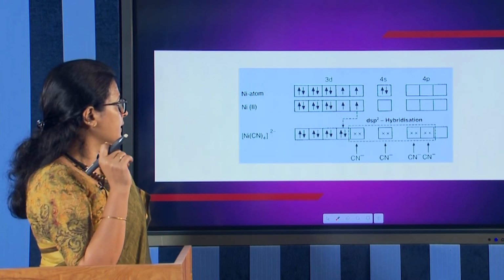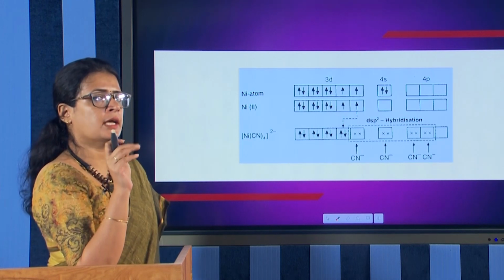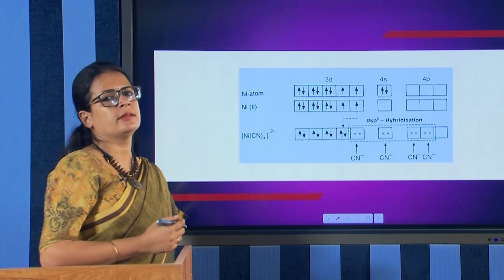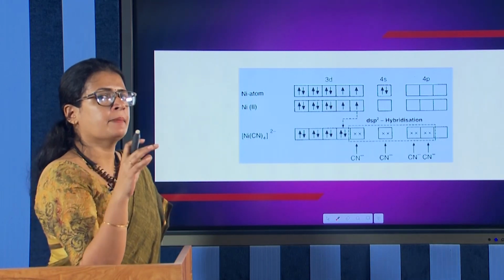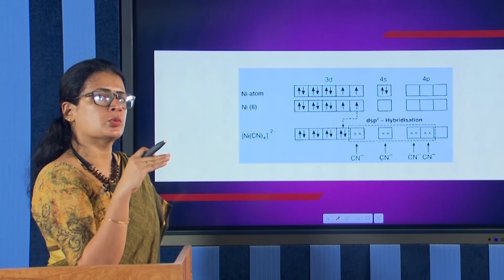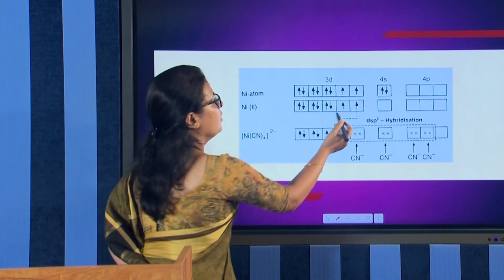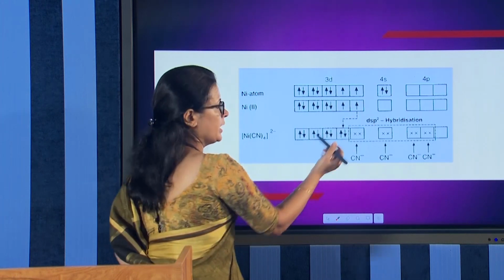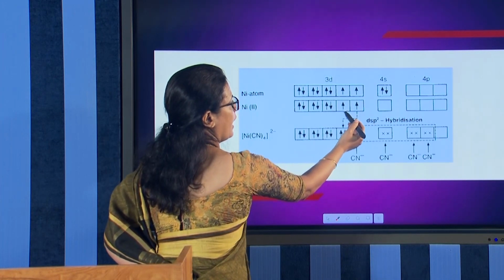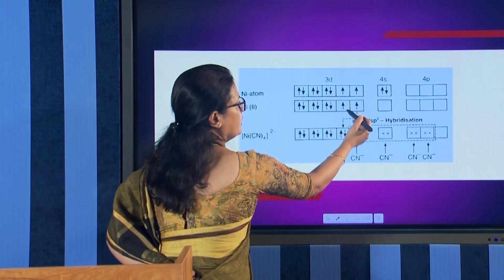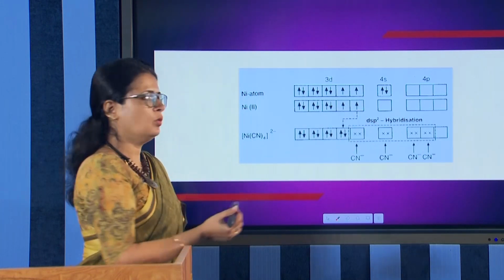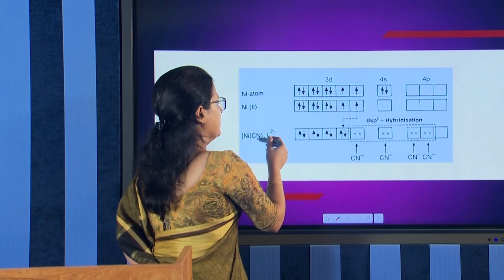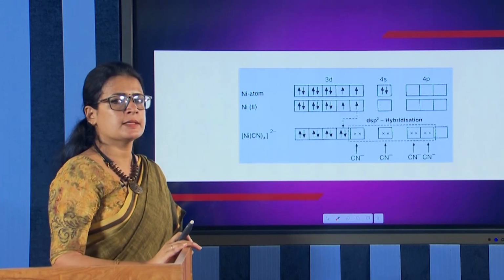And these cyano ligands, CN- ligands, are also very strong ligands. They have the capacity to pair the electrons, since these 2 electrons are unpaired electrons, right. So, they will be paired here and we will get an empty orbital. So, one d orbital will be empty by the influence of these cyano ligands.